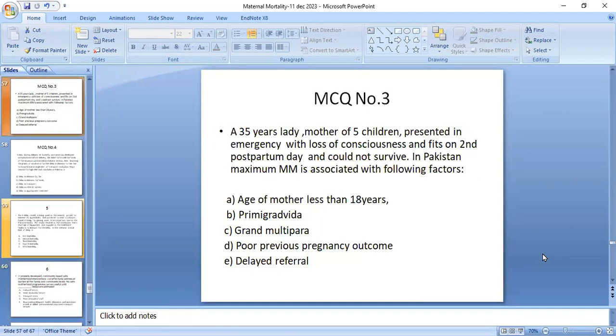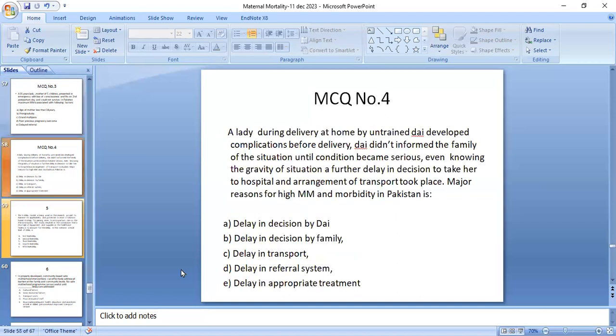Question third: a 35-year-old lady, a mother of 5 children, presented in emergency with loss of consciousness and fits on the second postpartum day and could not survive. In Pakistan, the maximum maternal mortality is due to which of the following? The age of mother less than 80 years, chemotherapy, multipara, poor previous pregnancy outcome, or the delayed referral. Yes, E, the delayed referral, as it is also given in the recent update.